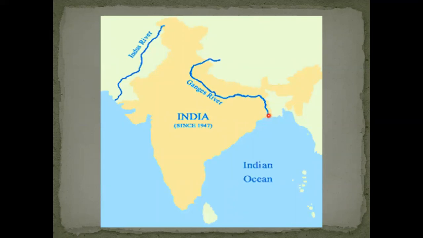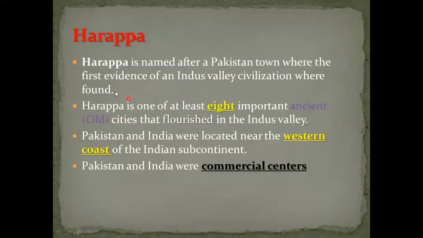Peak means the highest point of the Himalayas. So, start from here or from here? Of course from here. So the rivers start from the highest point of the Himalayas and flow southward to the Indian Ocean. So here, Harappa was one of the most important cities that flourished. Flourished means famous, in this valley.